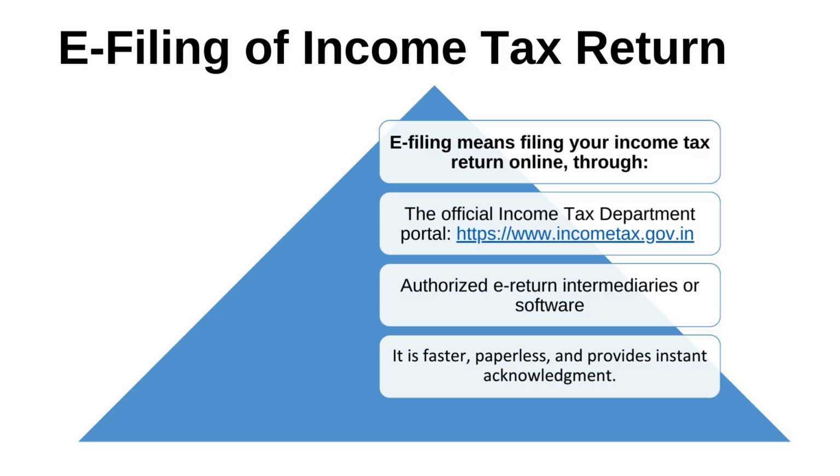Then authorized e-return intermediaries or software is another source. What are the basic benefits and advantages of e-filing of income tax return? It is faster, it is paperless, and provides instant acknowledgement, which is not possible in the case of offline.